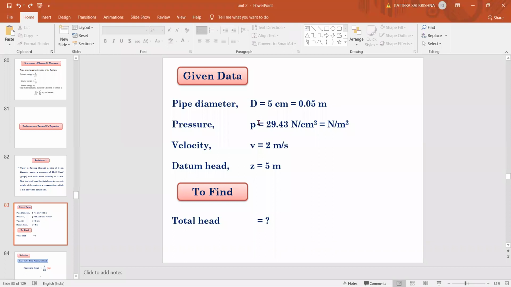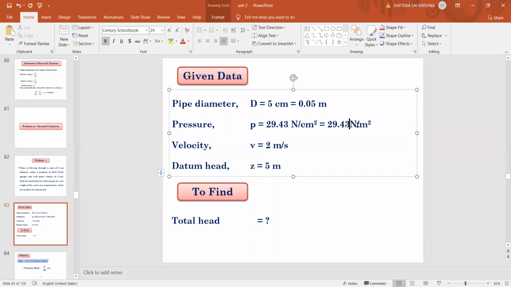Next, what is given is the pressure. It is given in Newton per centimeter square, so we need to change the units into meters. So 29.43 into, to convert centimeter into meter, divide by 100. Since it is squared, it is 100 square, which is 10 power 4, into 10 power.